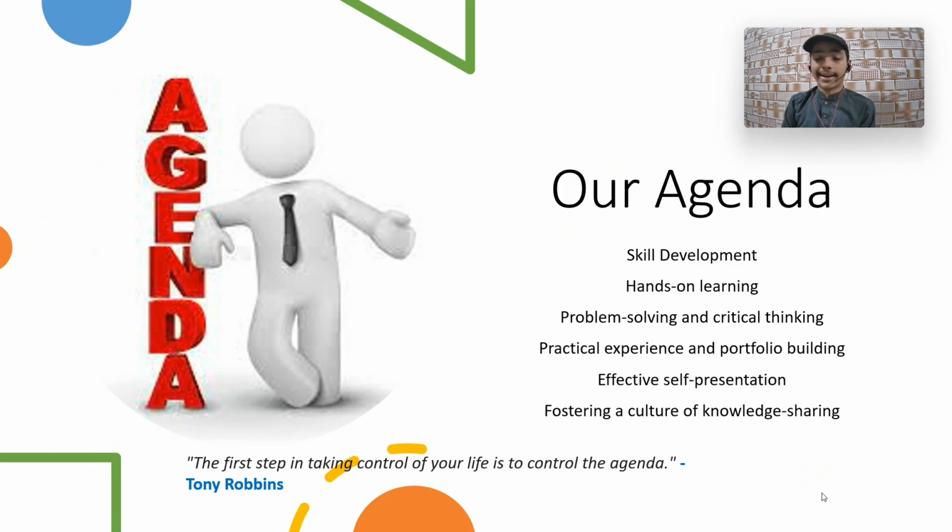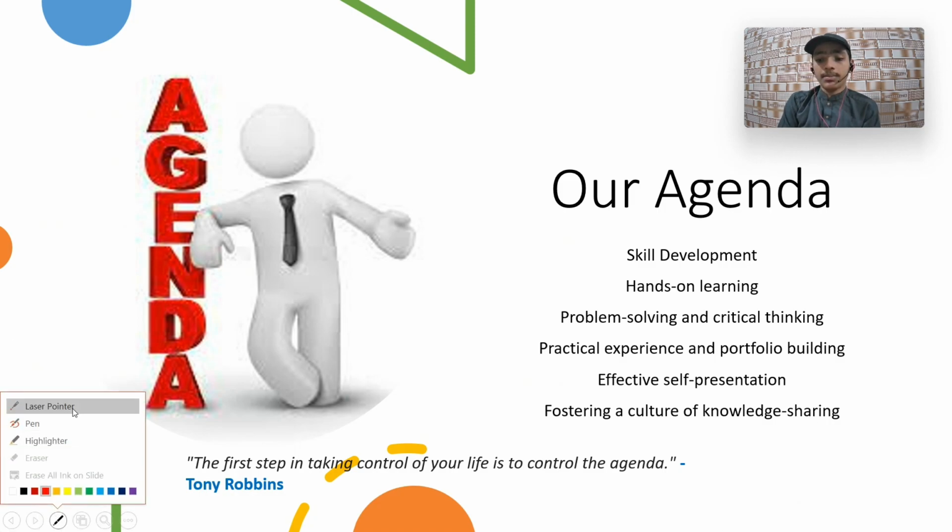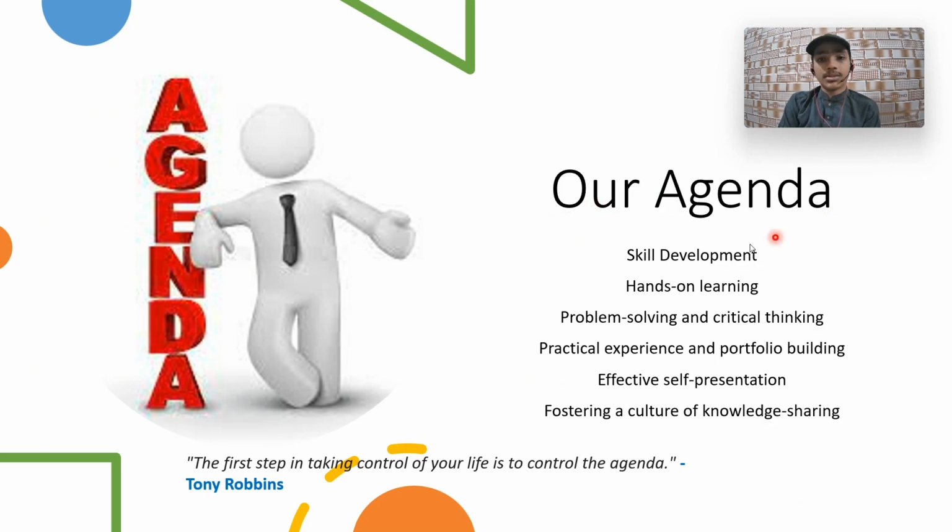Let's talk about our second lecture, that is artificial intelligence we have been learning. Our agenda through this course is skill development, hands-on learning, problem solving and critical thinking skills, practical experiences, and portfolio building. We want you to achieve all these agendas. We want you to have all these skills: effective self presentation, fostering a culture of knowledge sharing, spreading education in your own surroundings. Ask your friends to learn artificial intelligence. That is the most powerful tool of technology of this era, of this world right now.